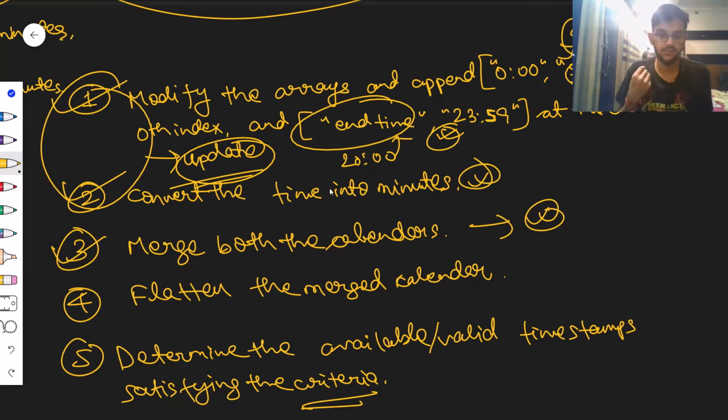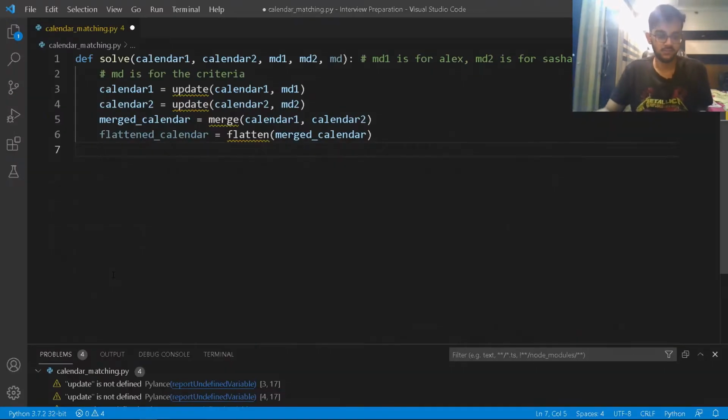Determine the available or valid timestamps satisfying the criteria, right? So basically I have to determine what are the valid timestamps. And again, this has been discussed in the previous video where I have discussed the approach. Okay, so how do I do that?